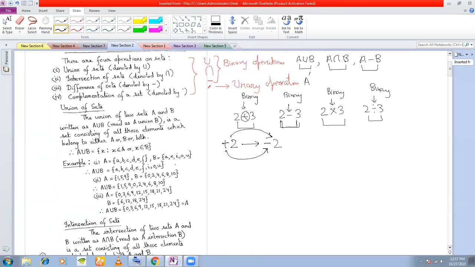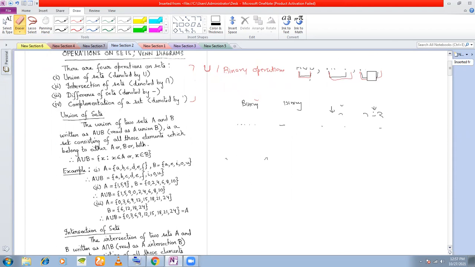Anyway, the point here is that in union, intersection, and difference of sets, you require 2 sets. But in unary operation, complement, you require only 1 set. We'll see how. First, we discuss something called the